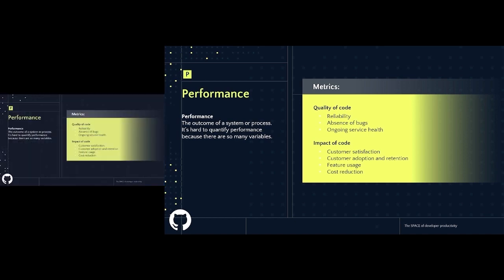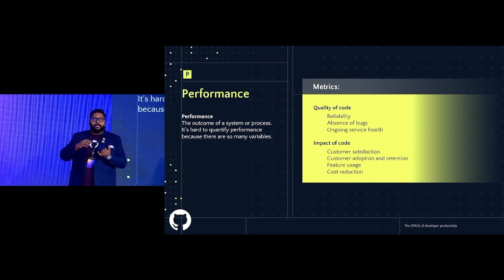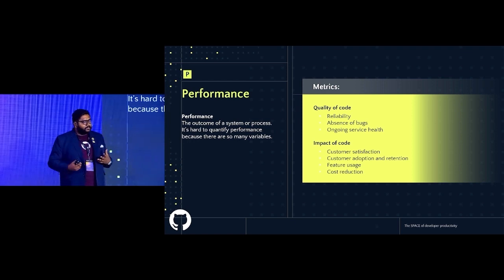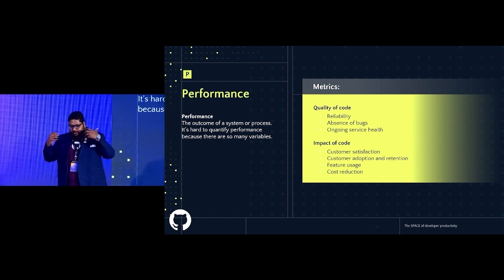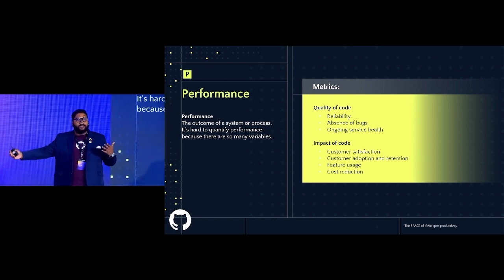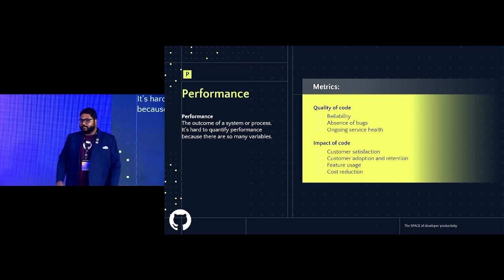Performance is all about pieces of metric that look at a system or a process and how well it can perform, right? It could be reliability, it could be a lack of bugs, and it has a lot of impact on code because you're also looking at things like customer satisfaction, adoption down the line, which are key headwind metrics for you to look at in your revenue metrics as well.